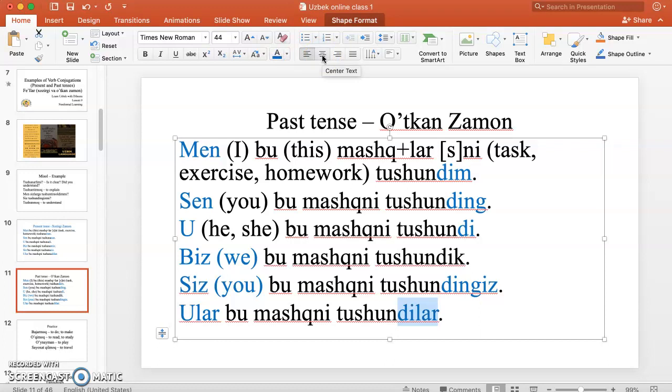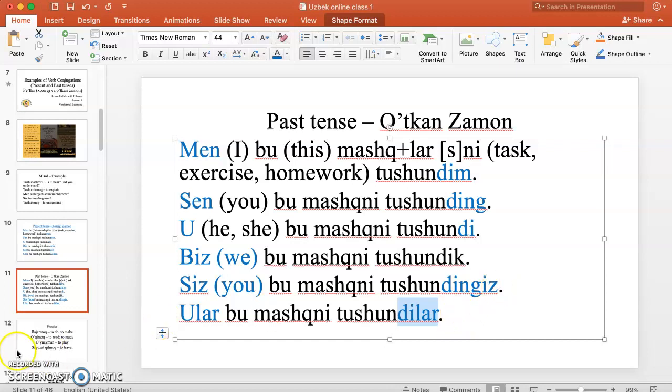You can say tushundim here, to understand, right? But if you wanted to say they understood how to do it, then it will be another sentence. But we're not going to talk about it today. I just wanted to give you basic information about how to conjugate Uzbek verbs, okay? So you could say, for example, men bu mashqlarni qanday bajarishni tushundim. I understood how to make these tasks or how to work on these tasks.